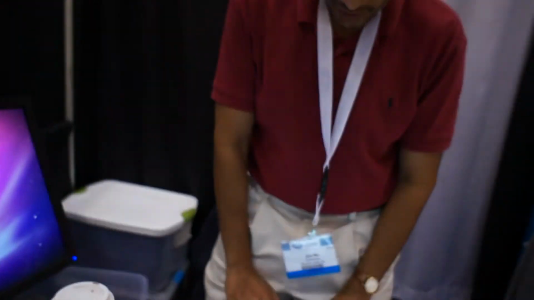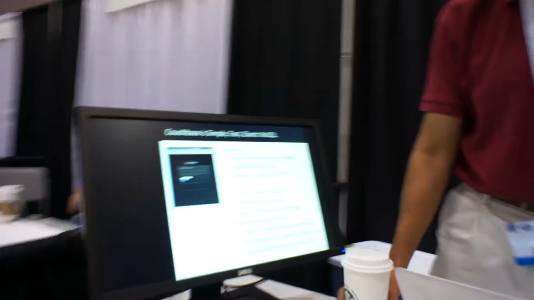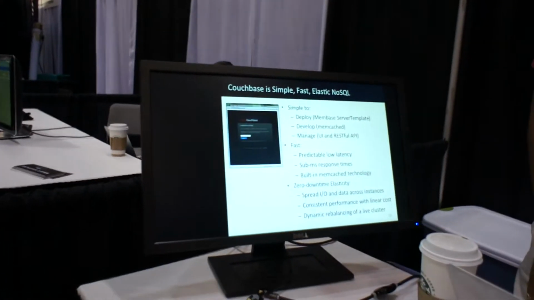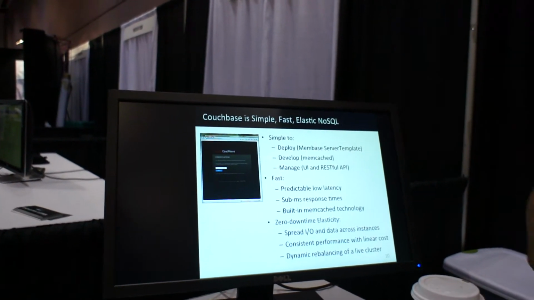Yeah. So it's an open source, scalable, elastic database, and I have a couple of slides that I can put on the screen. We call it simple, fast, and elastic. Simple because it's easy to deploy: 15 minutes to download, install, and get up and running.